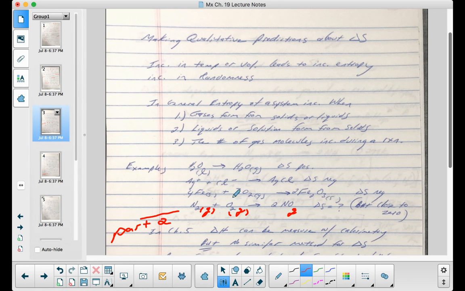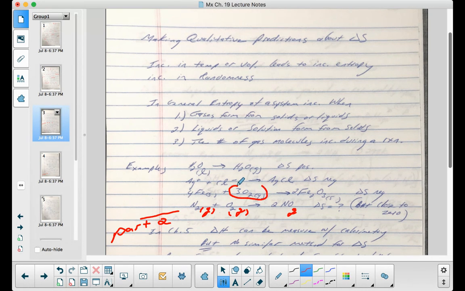So if I go back to this example here, you might say, well, wait a minute, that's the rusting of iron. The rusting of iron should show as a positive value because it is spontaneous. But the problem here is that you can't always make the prediction based on the reaction. Based on the way this reaction is, I have 2 moles of solid here, 4 moles of solid on the reactant side, and these gases are what make it very disorganized.